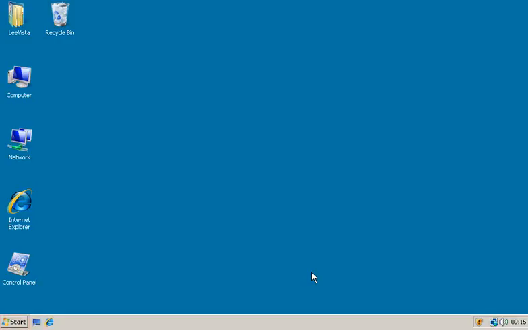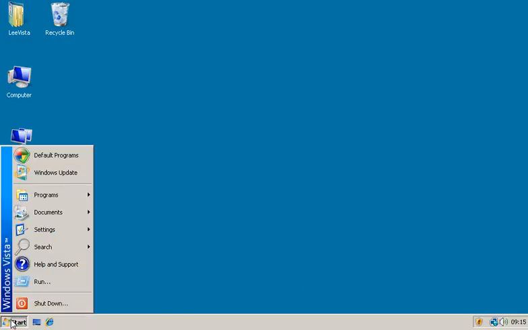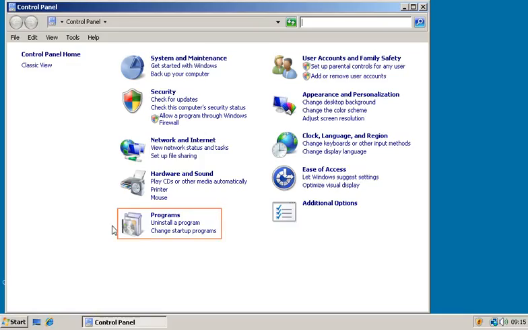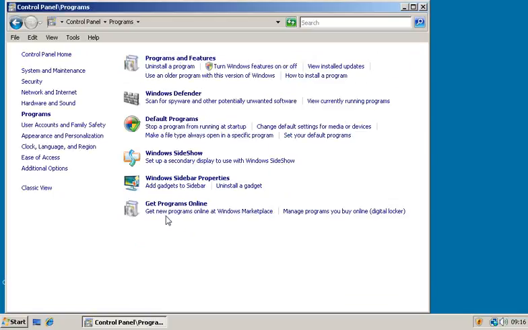To do this, we need to go to the Start menu, Settings, and navigate to the Control Panel. In here, select Programs, and under Programs and Features, select Turn Windows Features on or off.